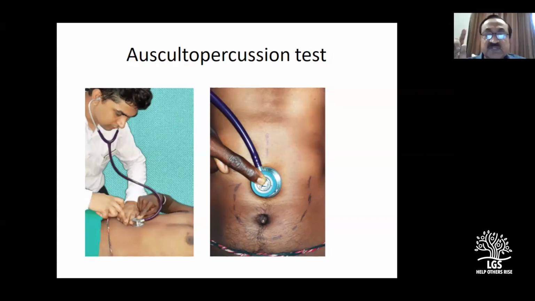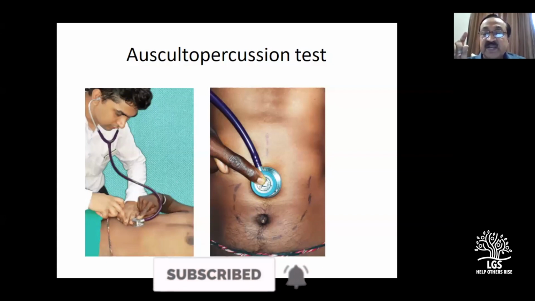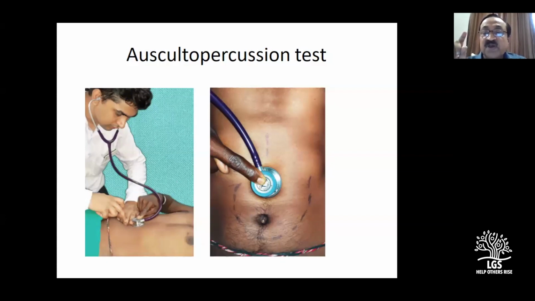Okay, since you asked that question, succussion splash is to be done on an empty stomach, number one. So if you are the first candidate in the MS examination with this type of patient, you should not give fluid to the patient to demonstrate visible gastric peristalsis. Try to understand what I am telling. 9 o'clock morning, first case is yours. So don't give the patient fluid to demonstrate the visible gastric peristalsis. First, check the succussion splash on an empty stomach.